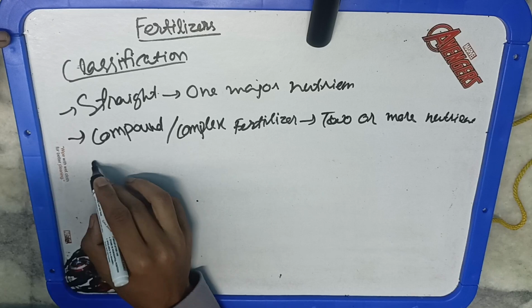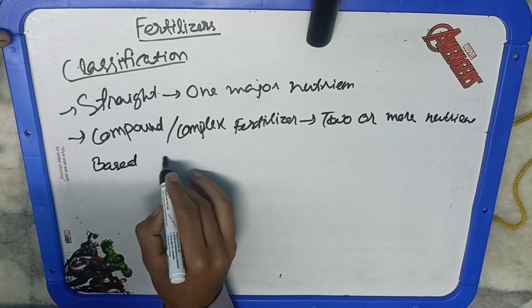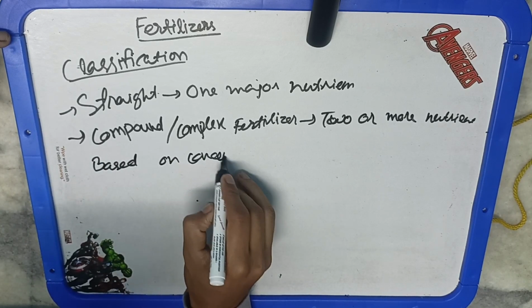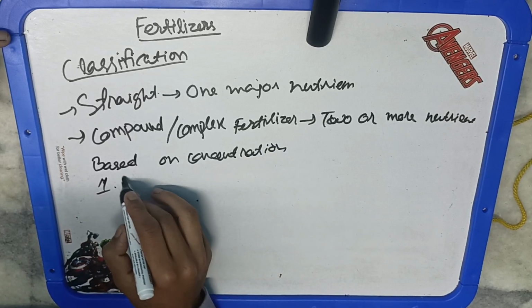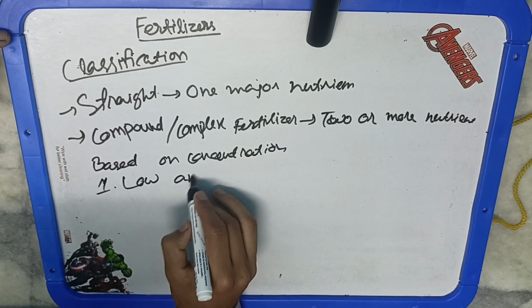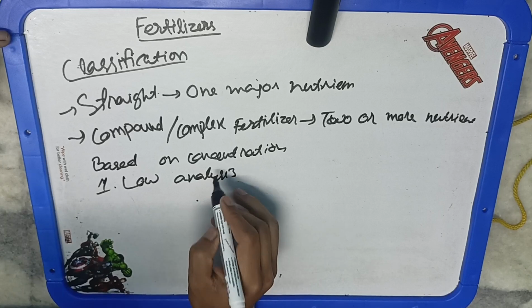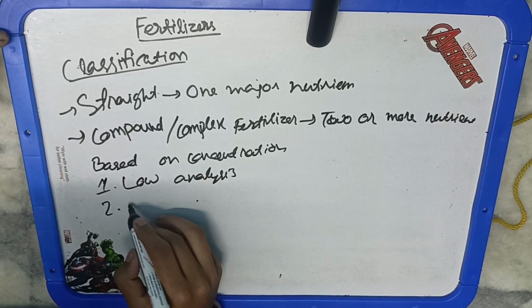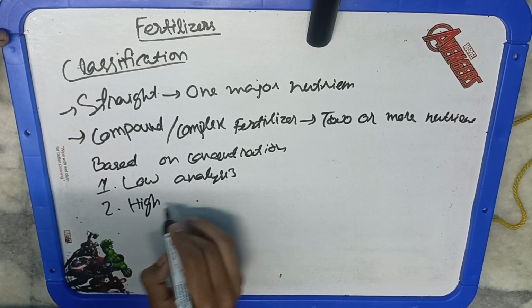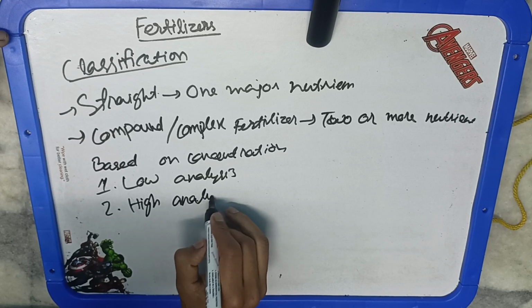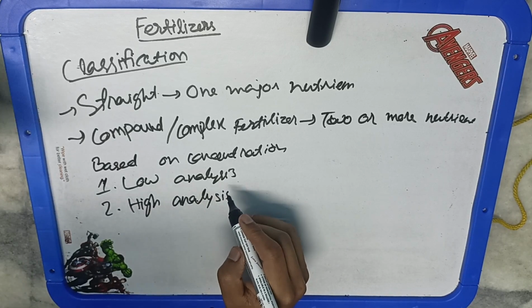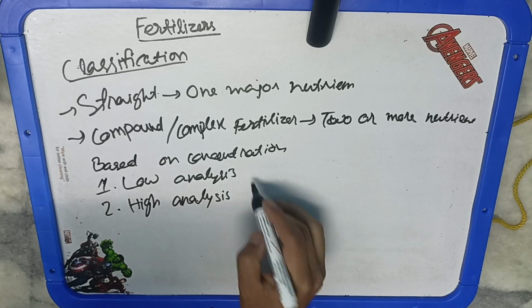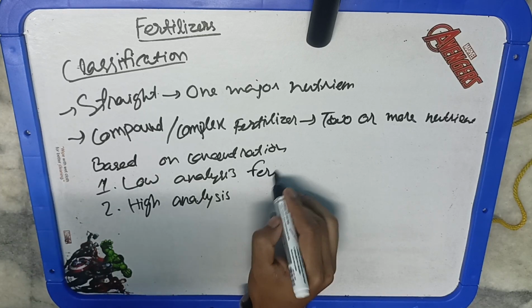High analysis fertilizer means the nutrient concentration is very high, like your urea. Urea is basically your high analysis fertilizer, and another example is DAP. If more than 25% of the basic nutrient is present, then that is called high analysis. And if it is less than 25%, then it is called low analysis fertilizer.